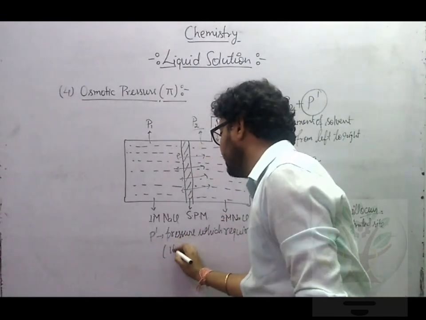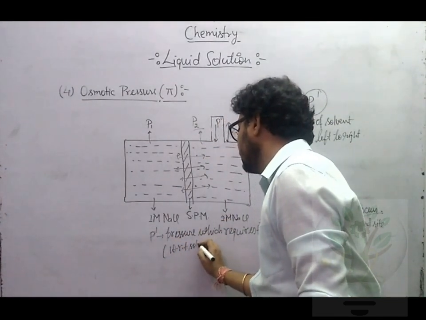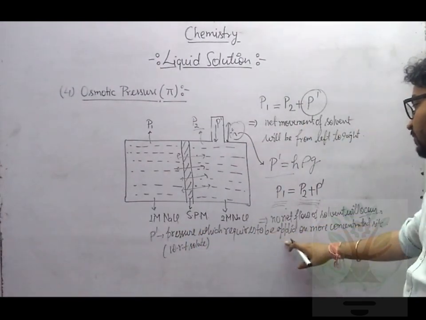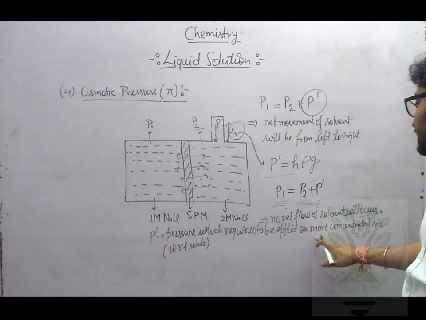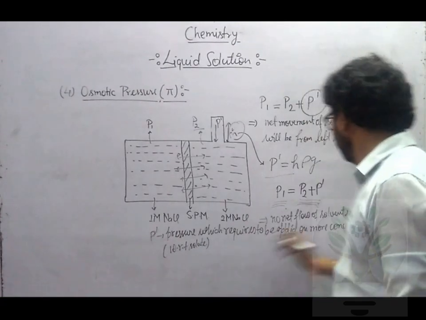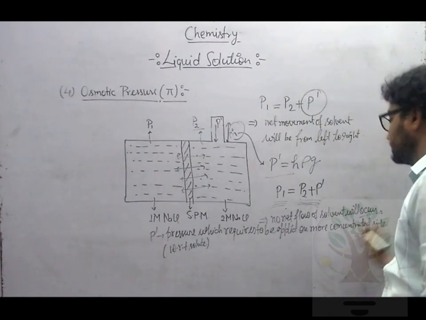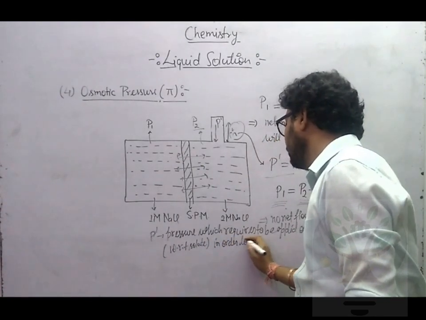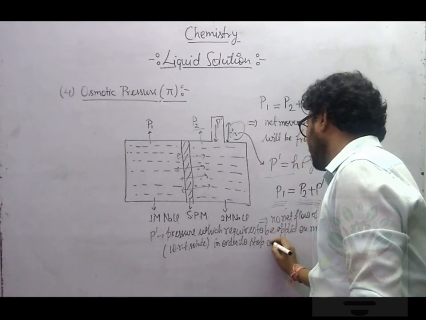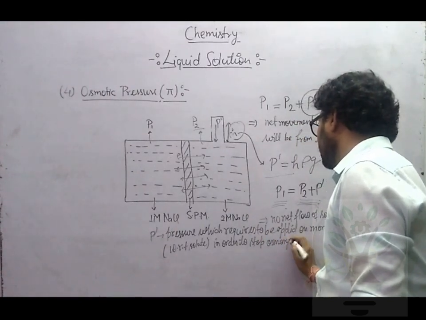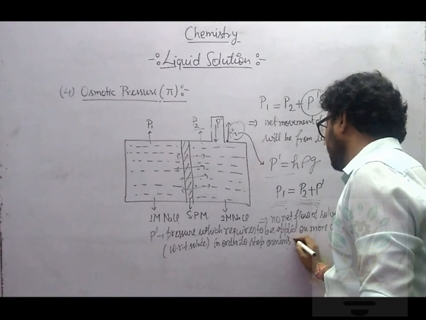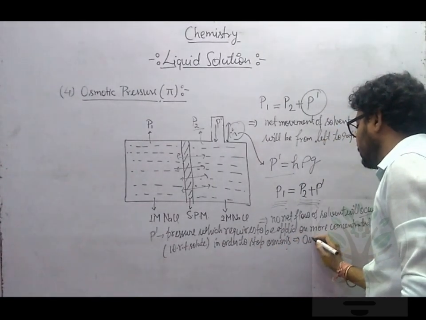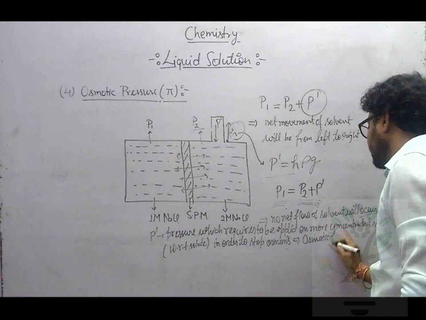Remember, this concentration I have written with respect to solute. It is the extra pressure which requires to be applied on the more concentrated side, with respect to solute, in order to stop osmosis. The very same pressure we call osmotic pressure.